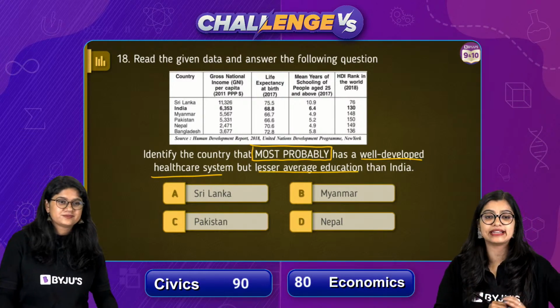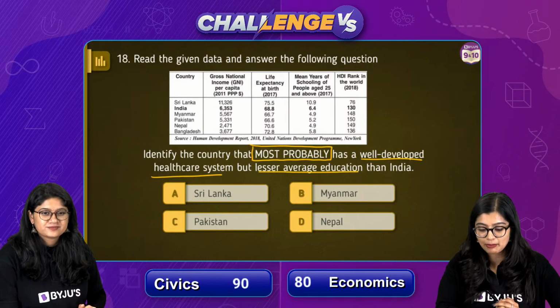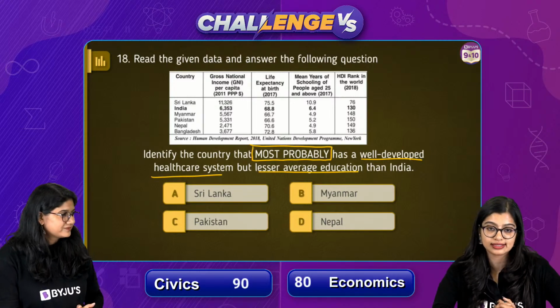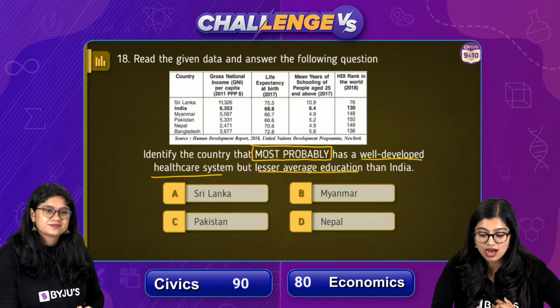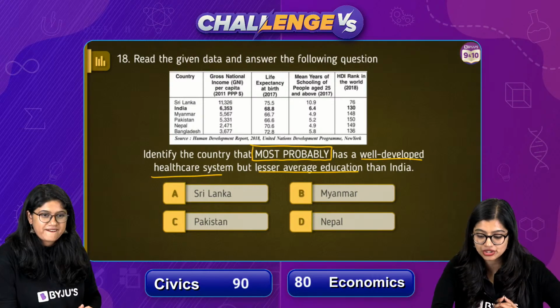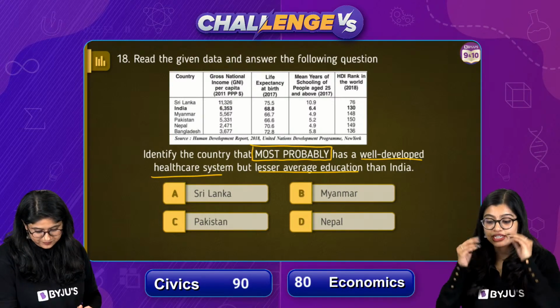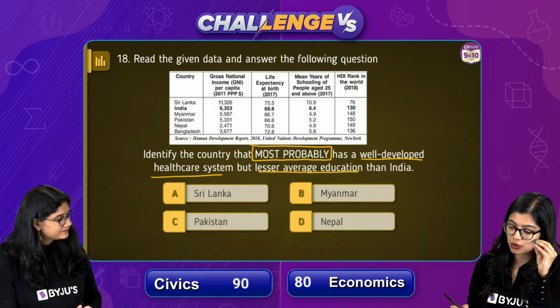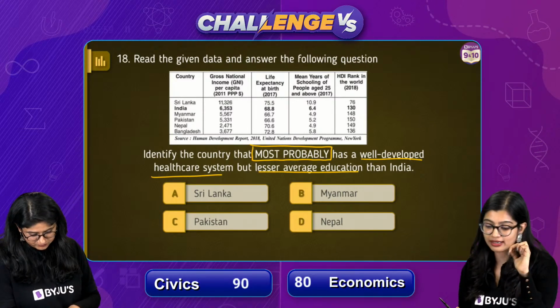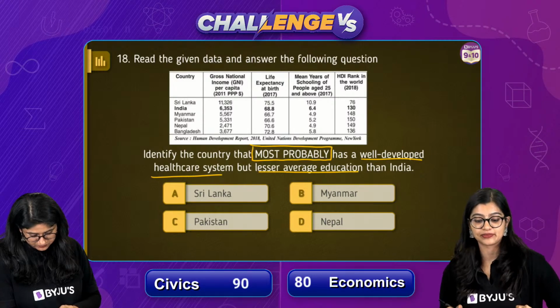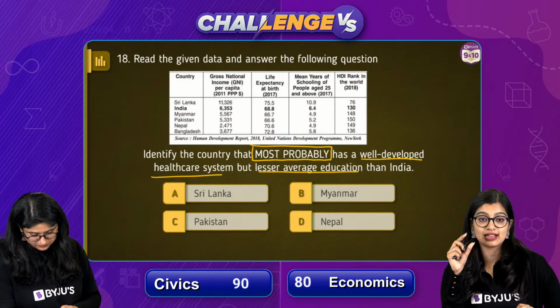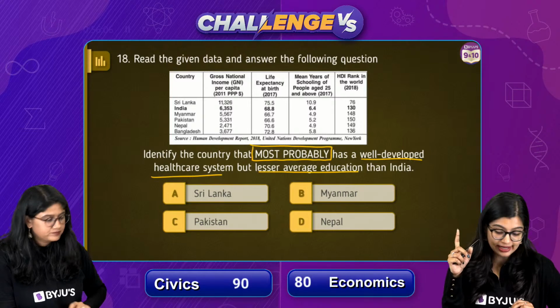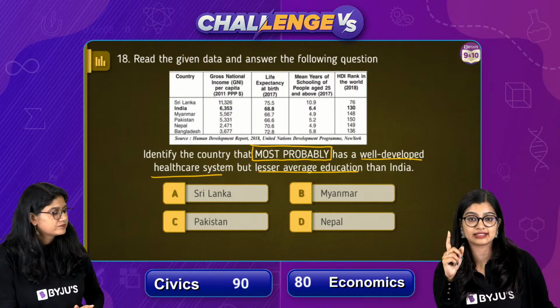Now see, people who are running to give me answers. Two aspects are there. Okay, this is not a calculation of HDI. Read what they are asking you. They are asking you to identify a country which has a better healthcare system. Now, how do we identify the healthcare system? We are going to identify this based on one parameter that is there.